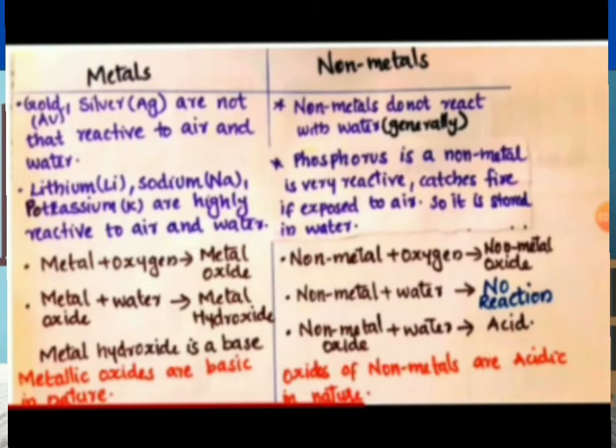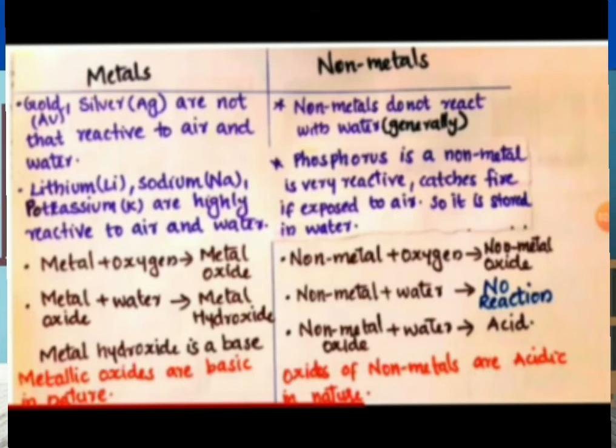Then the next point: metal reacts with oxygen and forms metal oxide. Metal oxide reacts with water and forms metal hydroxide. Then metal hydroxide is basic. Metallic oxides are basic in nature. And non-metals do not react with water.